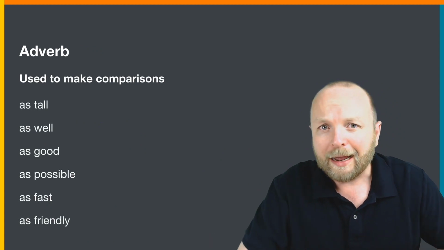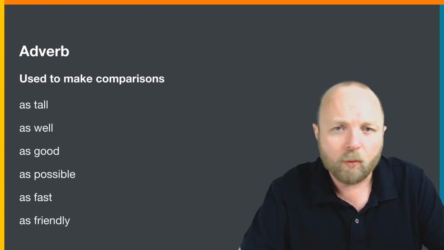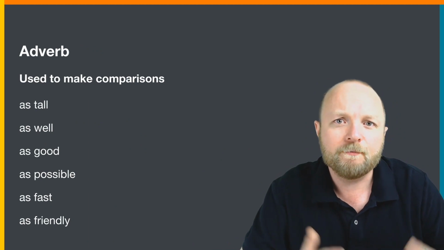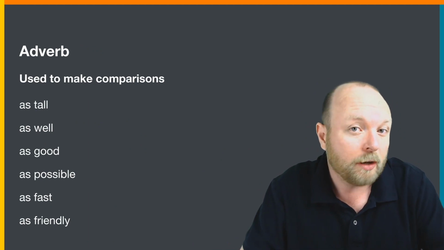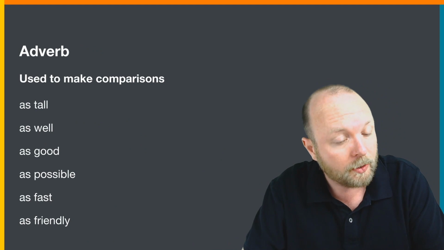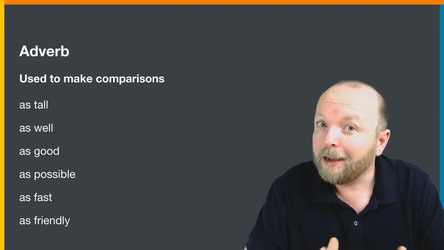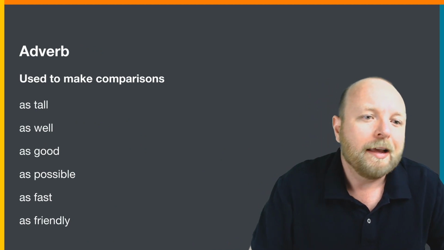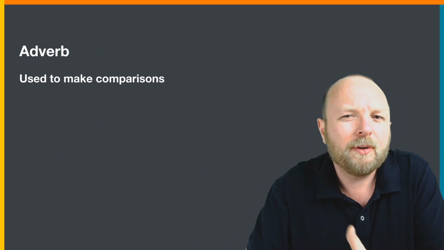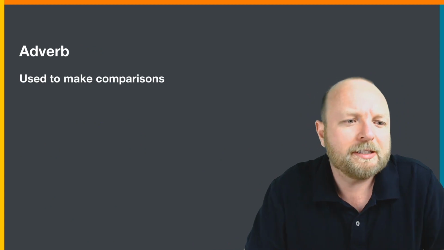Here are some examples of adjectives or adverbs. As tall, as well, as good, right? Well is an adverb, good is an adjective, possible. As fast, well, fast is an adjective, it's also an adverb. And as friendly, well, friendly is not an adverb, it's actually an adjective. So how do we use this? Well, let's look at some examples.